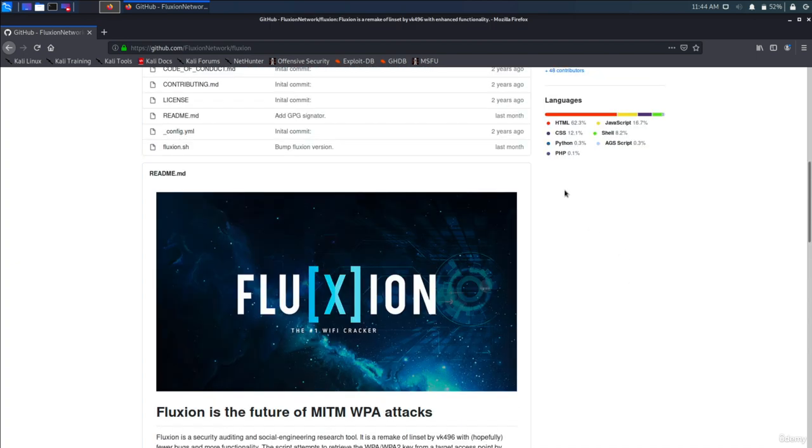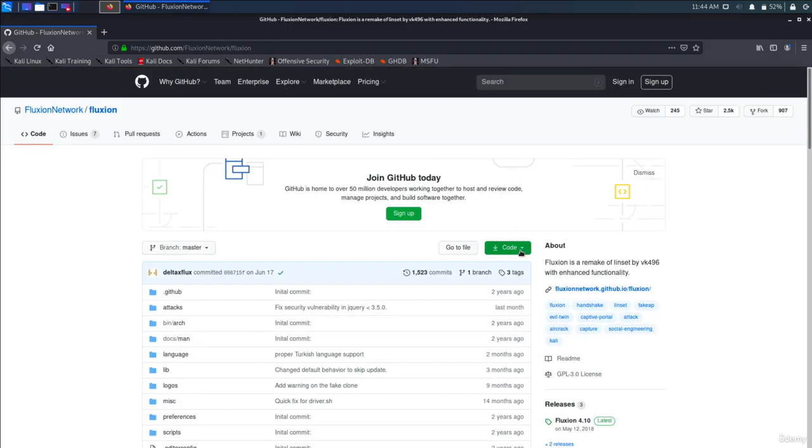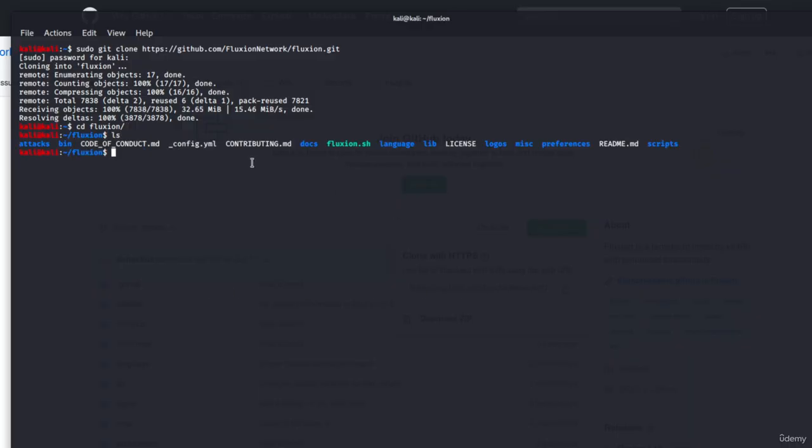What we'll do is we'll clone the repository as our first thing. So we'll copy the HTTPS link and then run git clone with this link. And change the directory to Fluxion and list the files. Execute the bash file to install. And of course, it must be run with sudo.